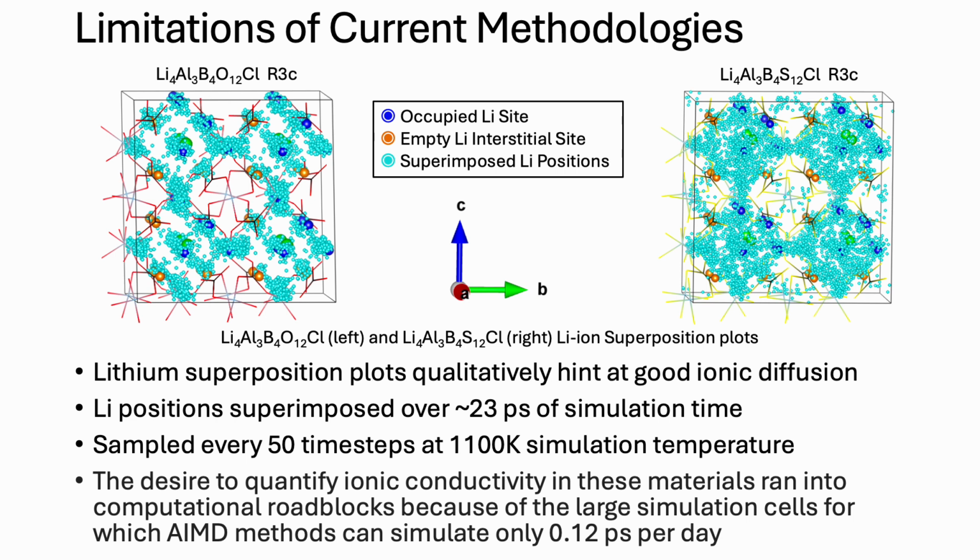To continue our analysis of these materials, we had hoped to investigate their performance by estimating their ionic conductivity. Unfortunately, we ran into computational bottlenecks with the ab initio MD simulations, and we were only able to qualitatively assess their performance. Looking at the lithium positions over time, superimposed on the ground state framework, we were able to see that the lithium seems to be diffusing well through the crystal. Here are two examples which showcase this lithium diffusion within a borsite on the left and a thiourea-borsite on the right.